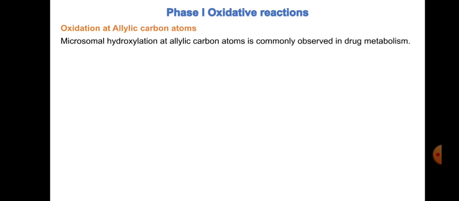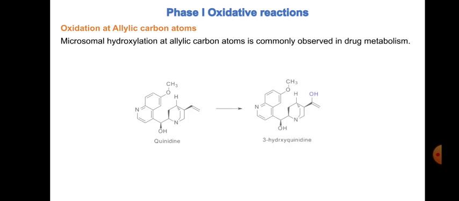Then the next kind of reaction is oxidation at allylic carbon atoms. So what are allylic carbon atoms? Carbon bonded to carbon, which in turn is bonded to doubly bonded carbon atoms. So this is what we refer to in organic chemistry as allylic carbon atoms. Microsomal hydroxylation at allylic carbon atoms is commonly observed in drug metabolism.